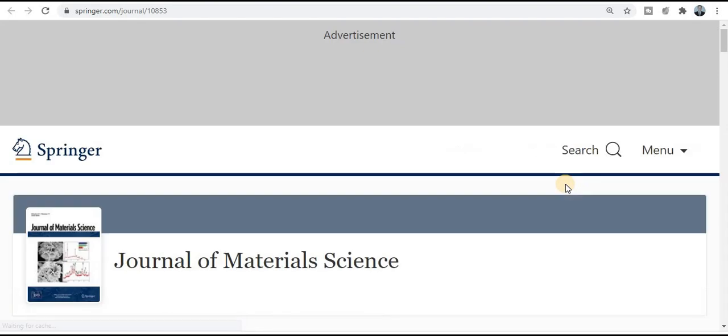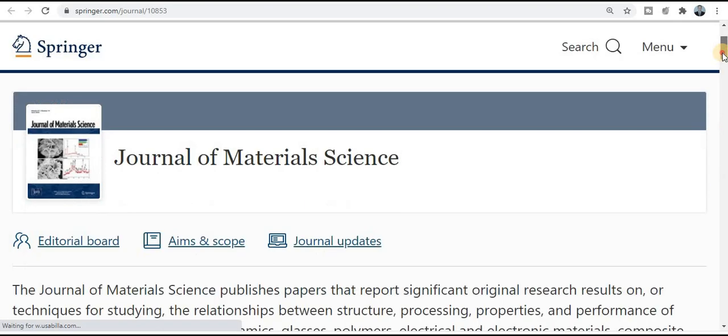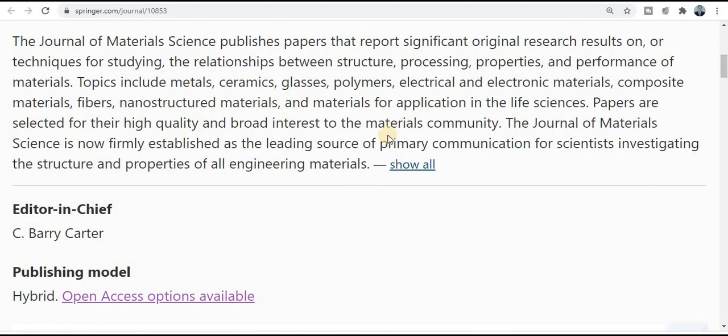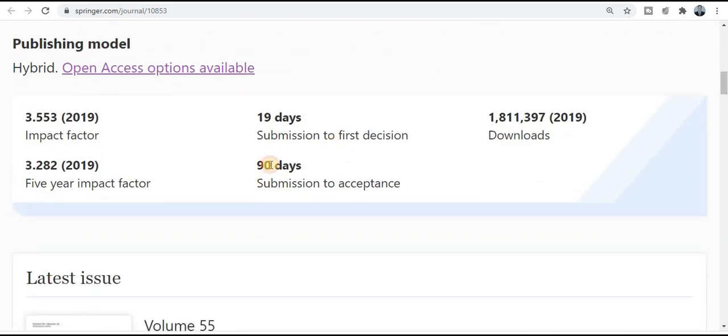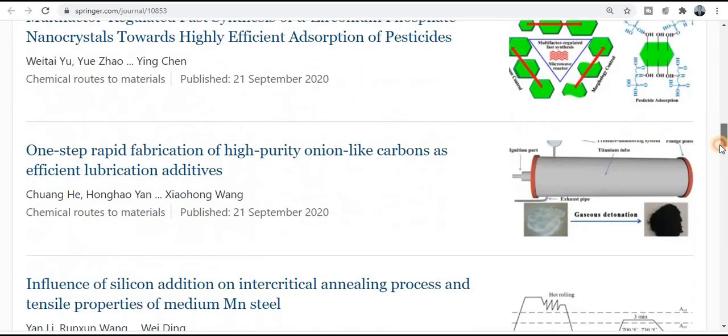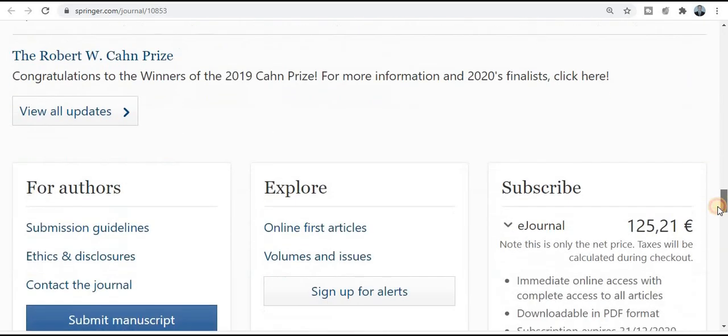If you want to know more about this journal, just click on this particular site and it will redirect you to this page. Here you will get all the detailed information that you want to know about this journal. Within 3 months your research paper will get published in this quality index Springer category journal, and within 19 or 18 days you will get the notification whether your research paper is accepted or not, or needs minor changes. So it is a really very quick publication channel, so grab this golden opportunity to publish your manuscript and research article.